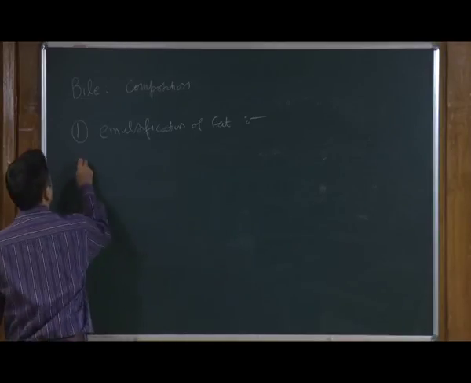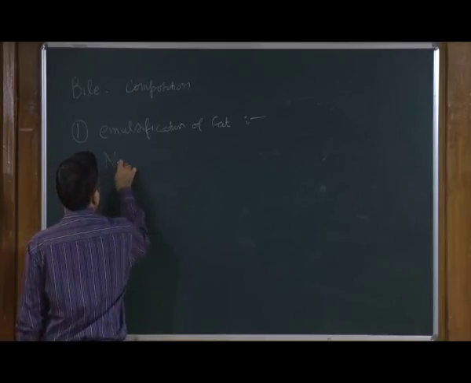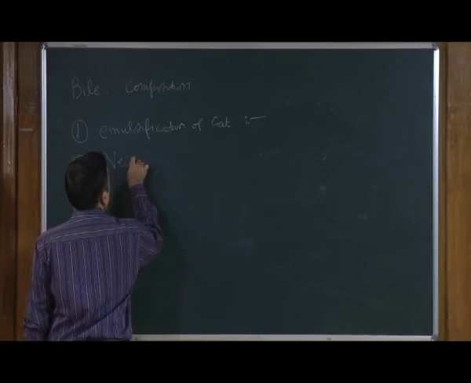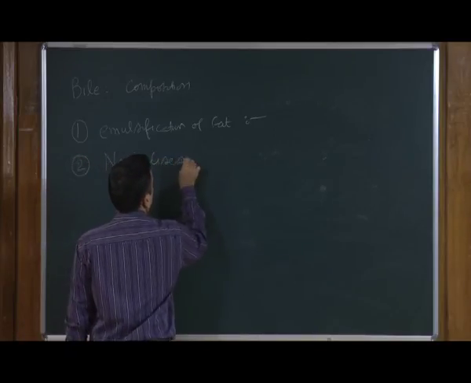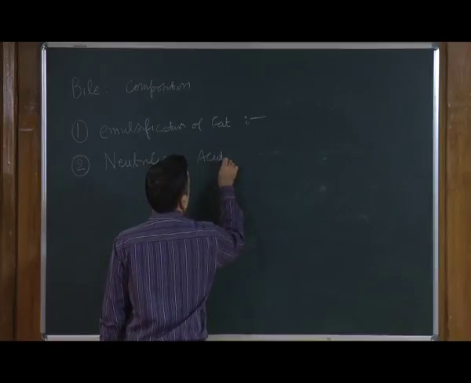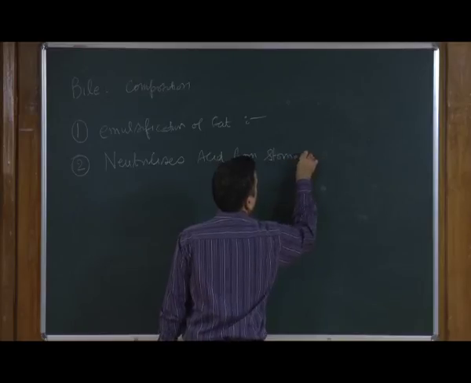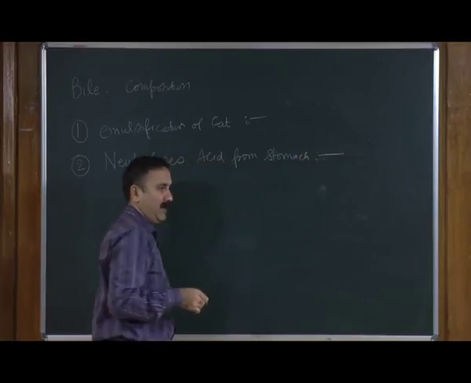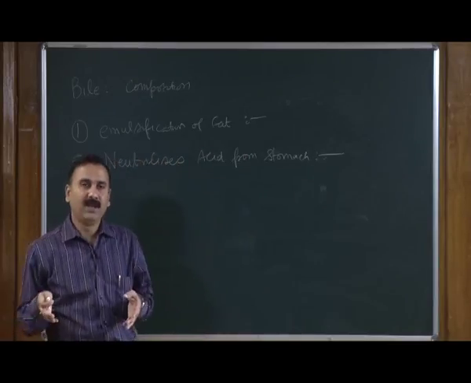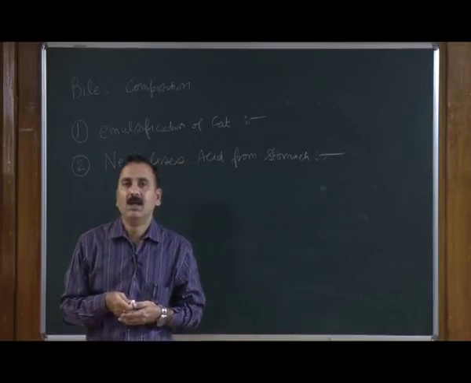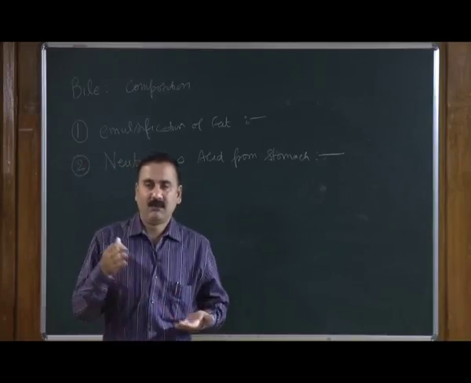Number 2, it neutralizes the acid from the stomach. As we have just said, bile is slightly alkaline, and the bile also contains the inorganic salts of sodium and potassium bicarbonates.